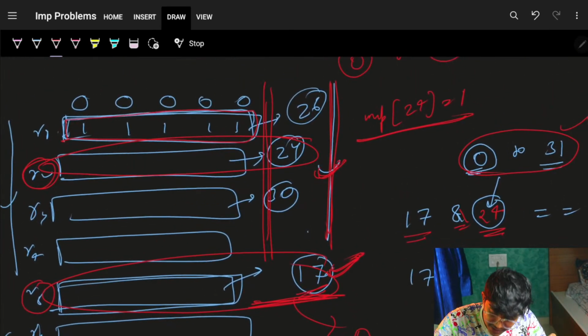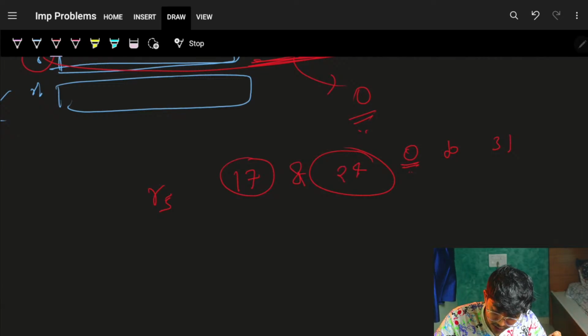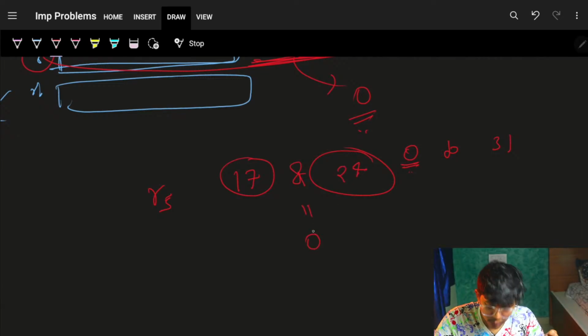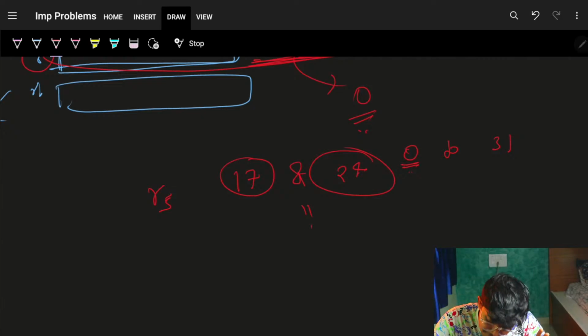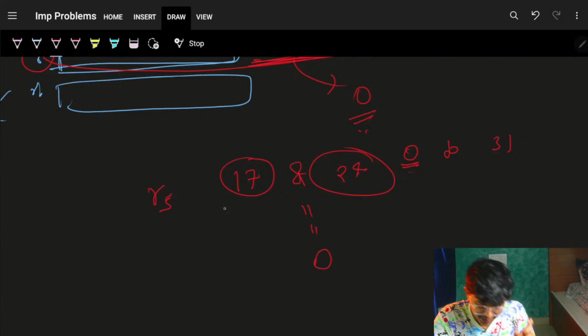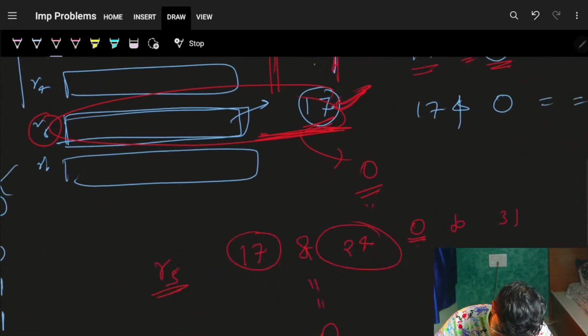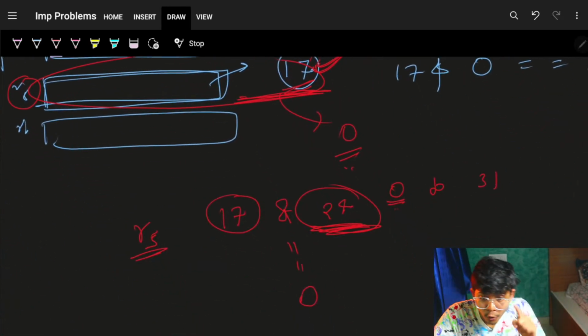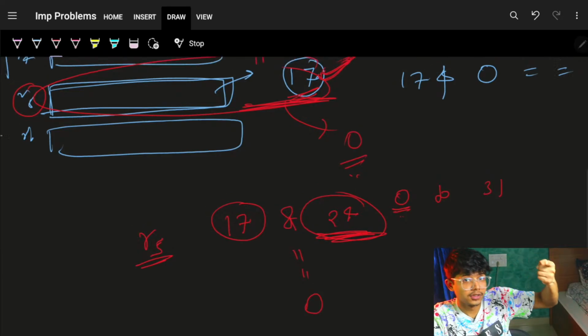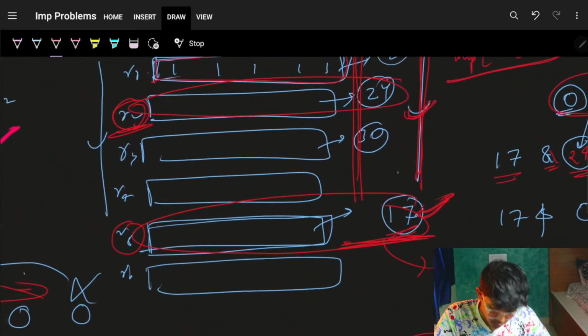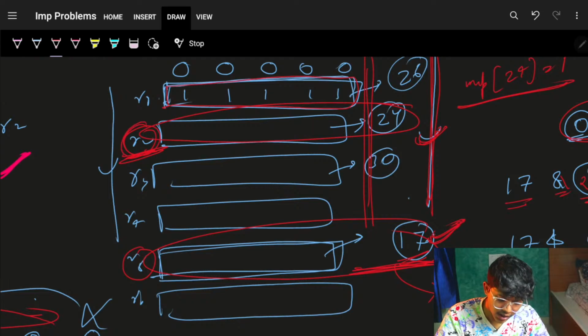If that number has occurred before, let's say 24 has occurred before, and this results in a 0, I can simply say that my row 5 is an answer, and also the row 2, which is represented by 24's location.